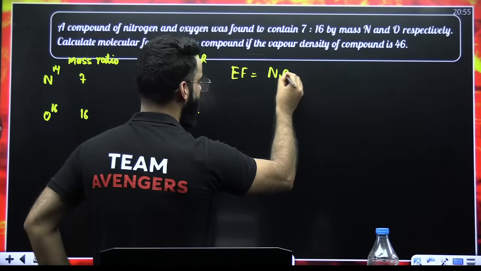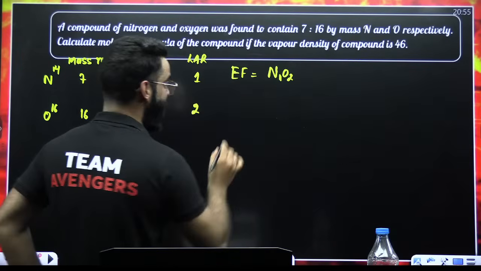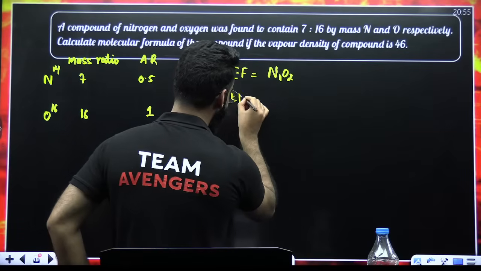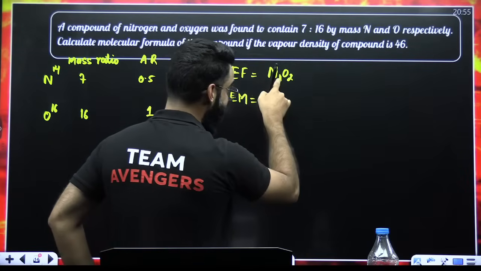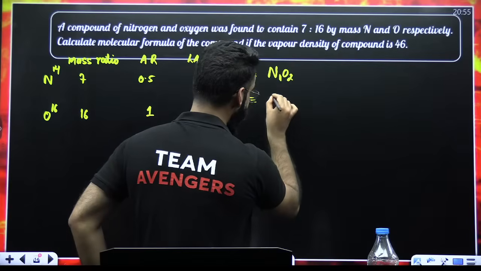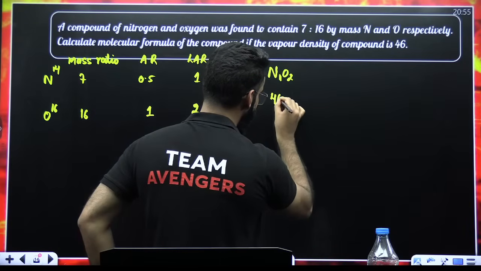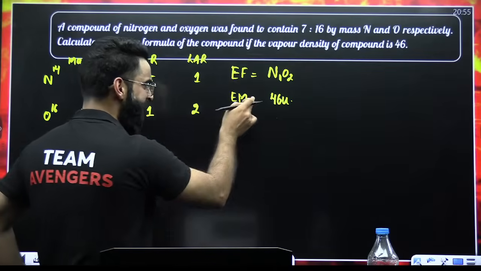It's going to be N1O2. If the empirical formula is N1O2, what would be the empirical mass? Empirical mass would be 14 into 1 plus 16 into 2. The value comes out to be 46. 46 AMU or 46 u. This is the empirical mass.